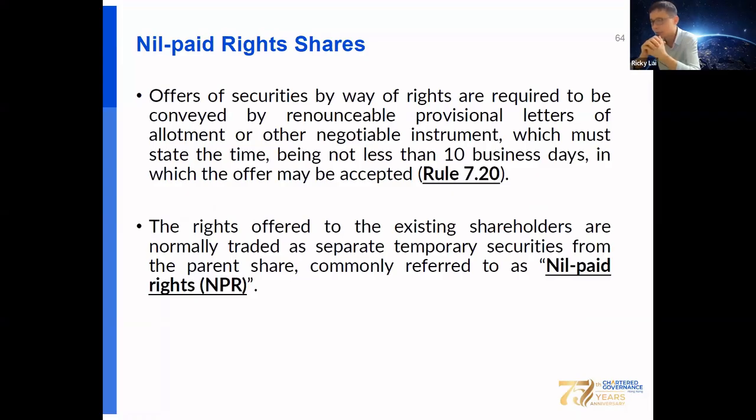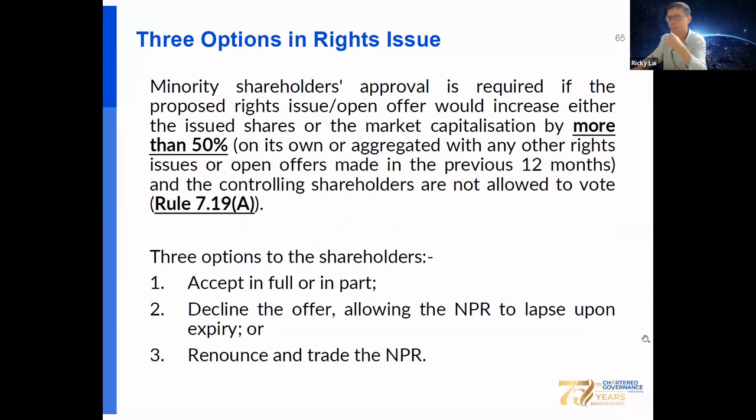The rights offered to the existing shareholder are normally traded as separate temporary securities from the parent shares, which is known as nil paid rights. Okay, so majority shareholder approval is required where the rights issue or open offer could increase either the issued shares or the market capitalization by more than 50%. And the controlling shareholders are not allowed to vote.